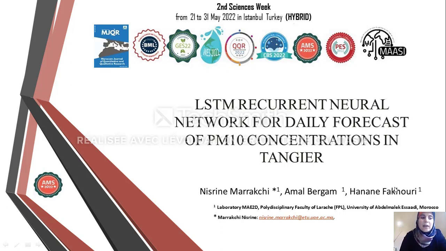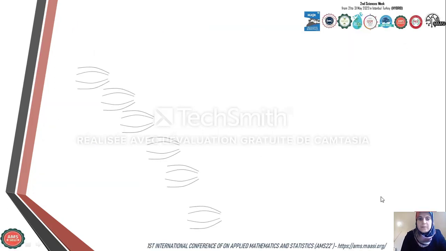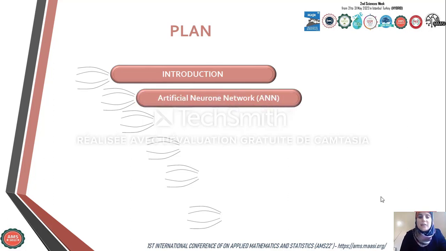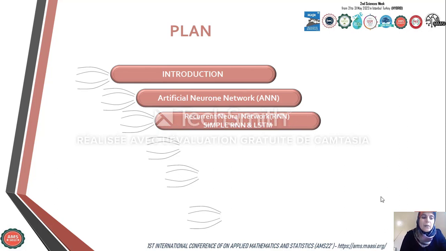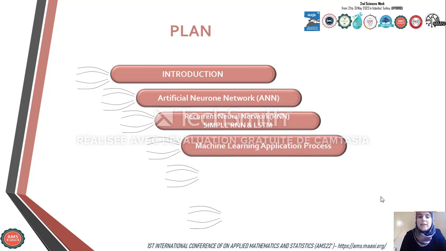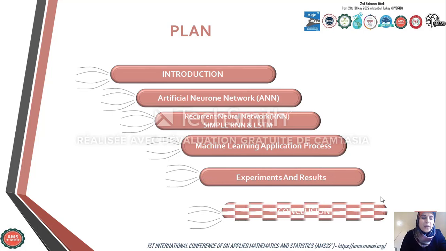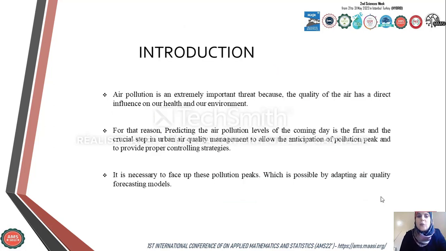For this, I will adopt the following plan. After introducing my communication, I'd like to take a look at the artificial neural network in general, which is called ANN. Then I will continue with another type of ANN, the recurrent neural network RNN, especially the simple RNN and the LSTM architecture. Next, I will talk about the machine learning application process, and before concluding, I will describe our experiments and the results obtained.